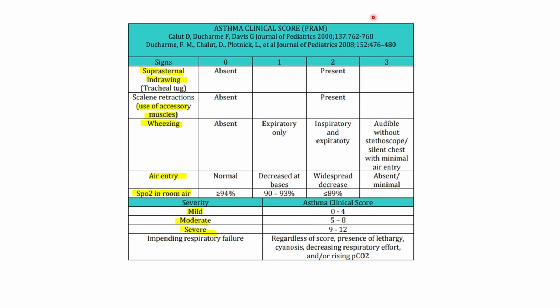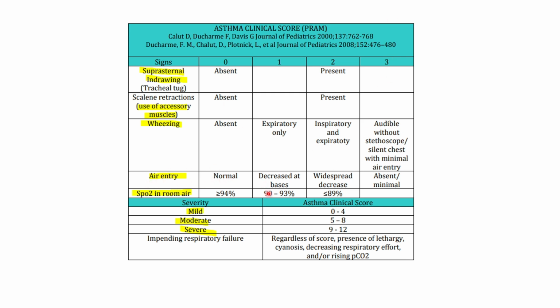So this is a very beautiful chart speaking about the criteria for determining the severity of the asthma. So first of all, we'll see if the suprasternal retraction is present. If it's not, zero; present, two. If we see also use of accessory muscles, absent zero, present two. Wheezing, absent is zero, expiratory only is one, both is two, and audible without auscultation is three.